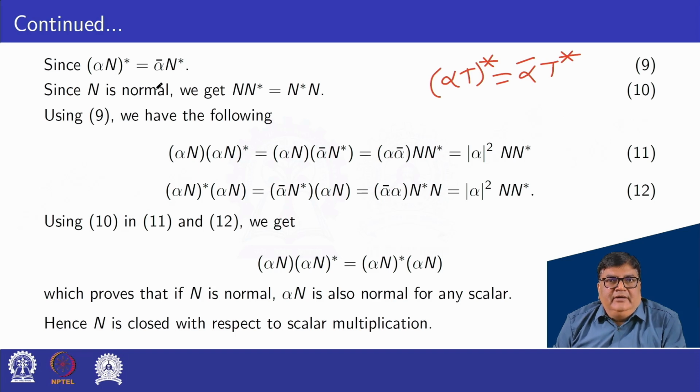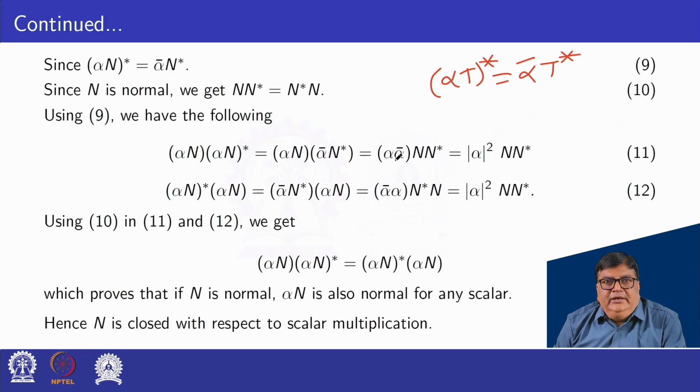Since N is normal, we get N N star is equal to N star N. So by equation 9, we have alpha N into the adjoint of alpha N, that is alpha N into alpha bar N star.